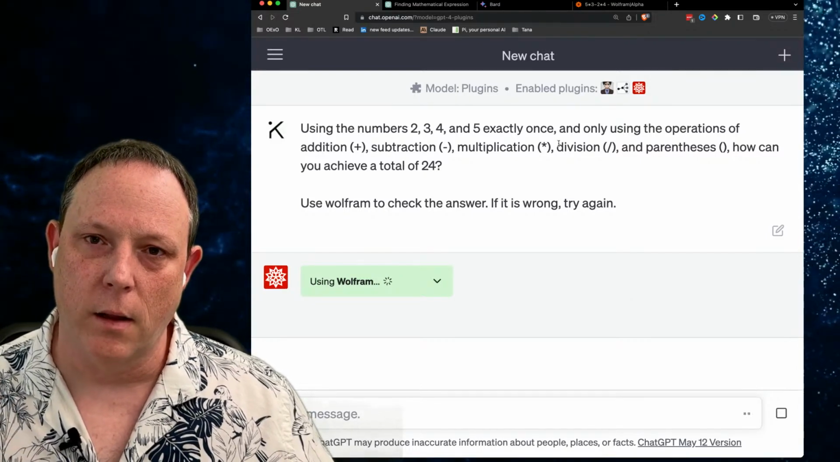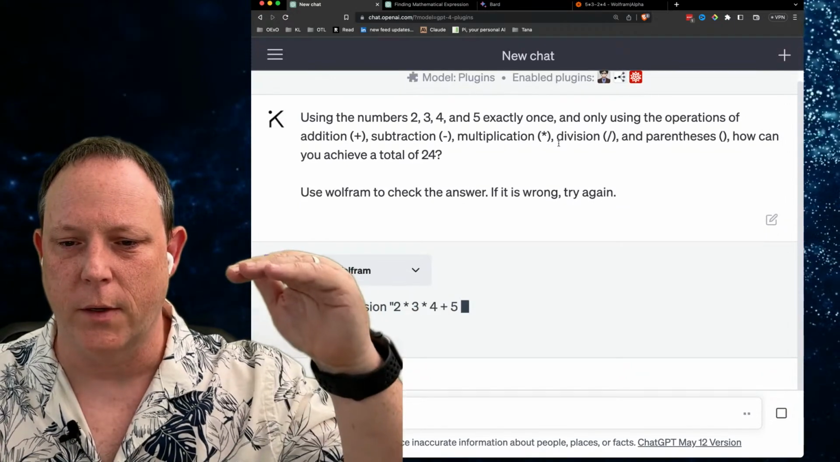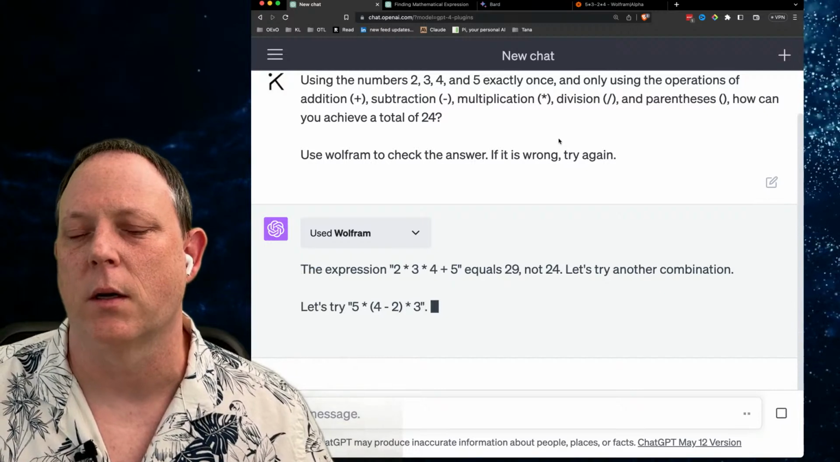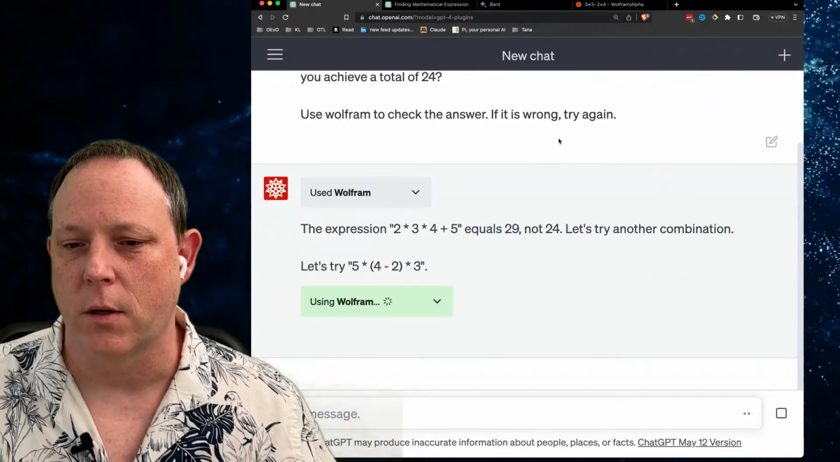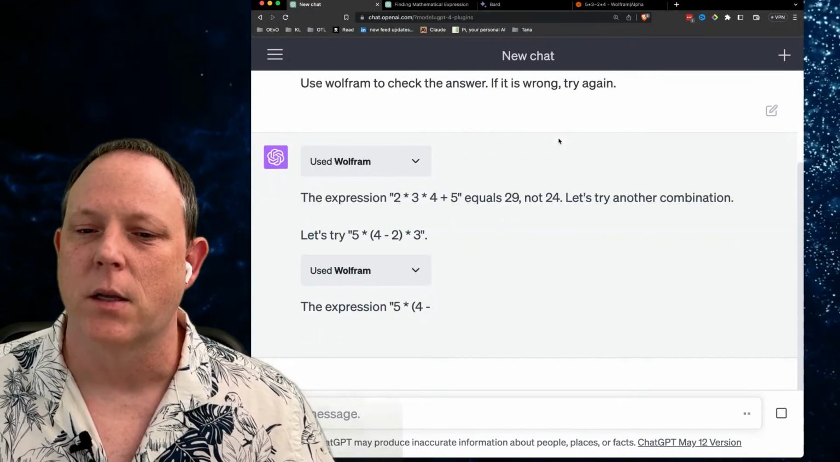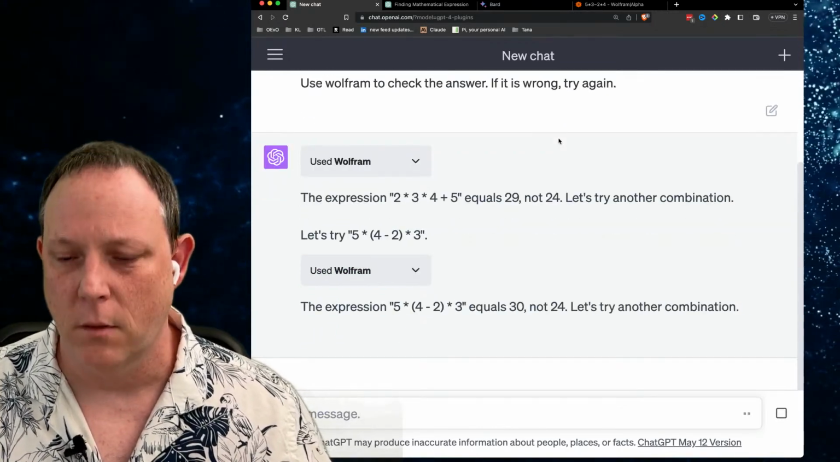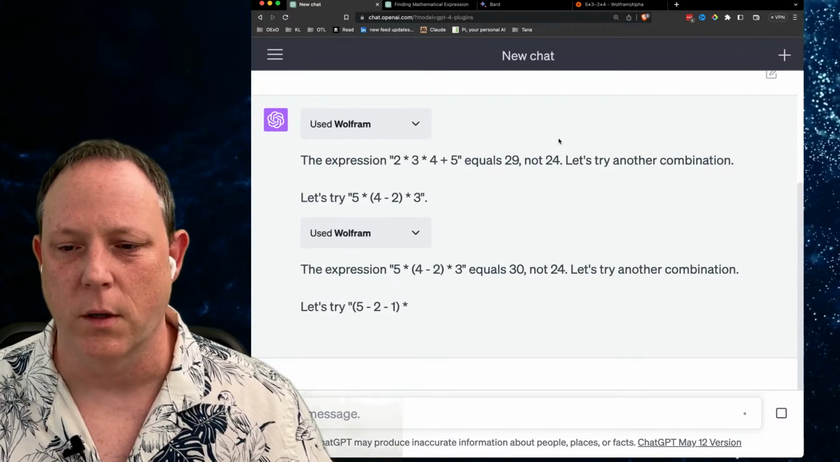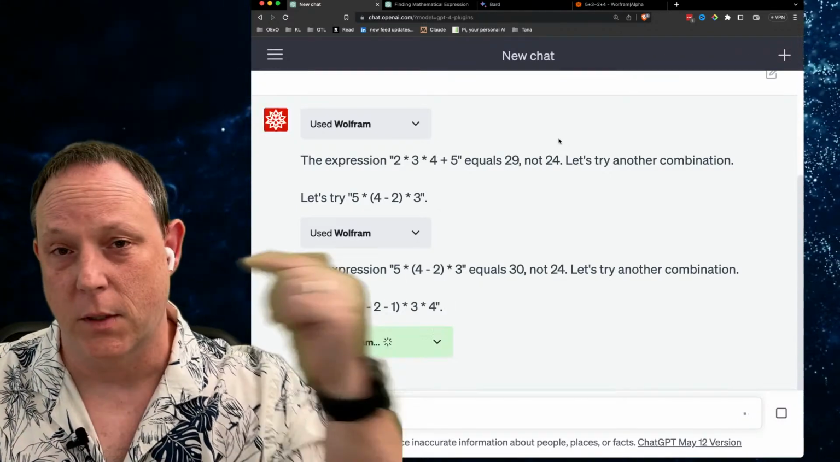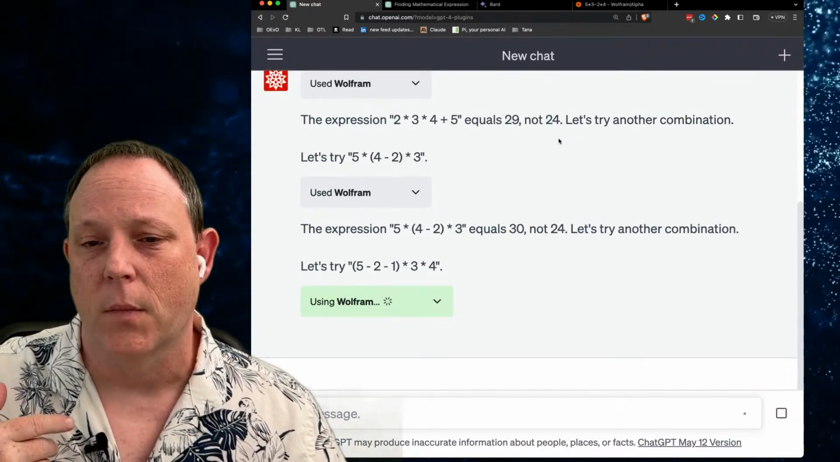What we want is the LLM to try to get the answer and Wolfram Alpha to check the answer. And this is an example that's working. So the LLM thought 2 times 3 times 4 plus 5 equals 24, but it doesn't. It equals 29. So then it comes up with another one. Oh no, it's not 24, it's 30. And Wolfram is telling it it's wrong. The LLM is guessing what the number is.